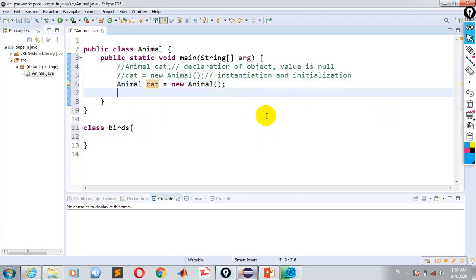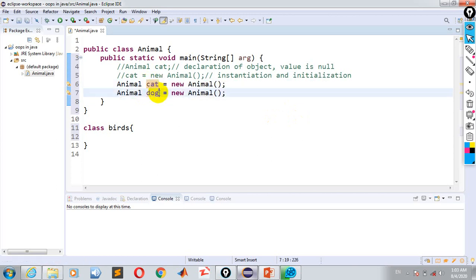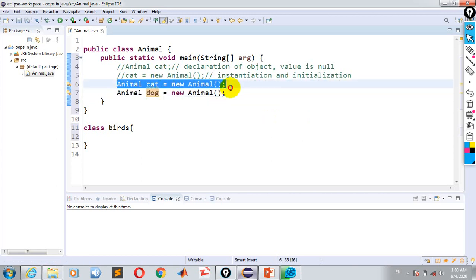You can also create another object just like this, for example dog is equal to new animal. So here I have defined two objects. These are the two objects of this animal class.